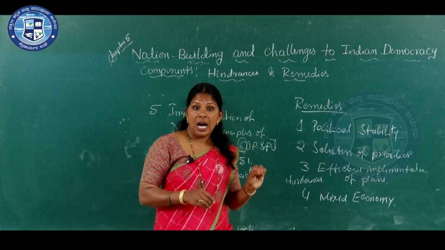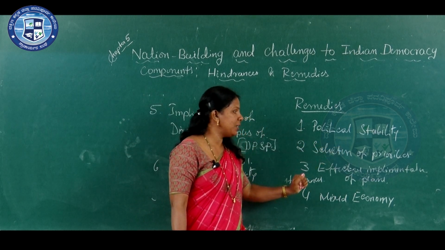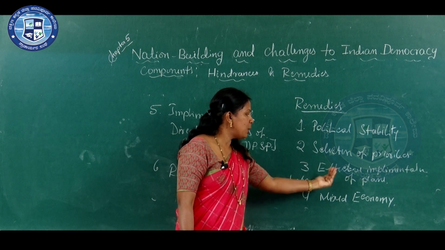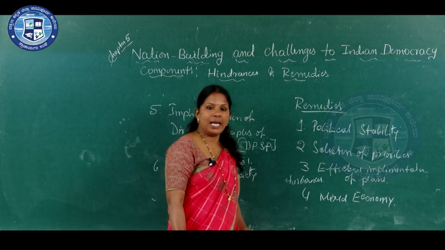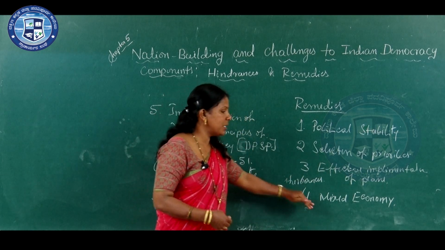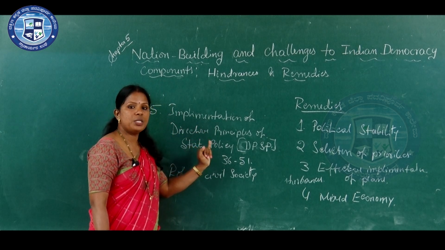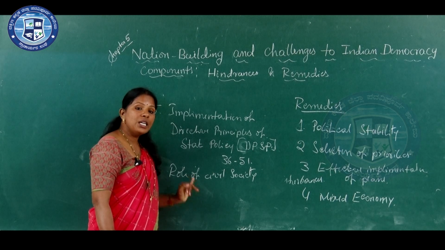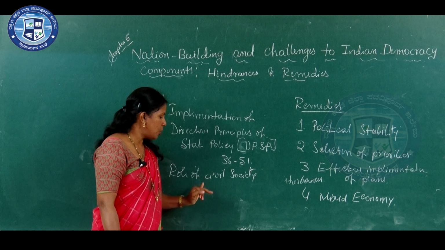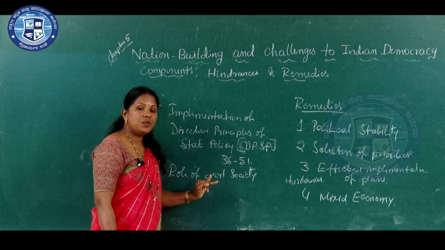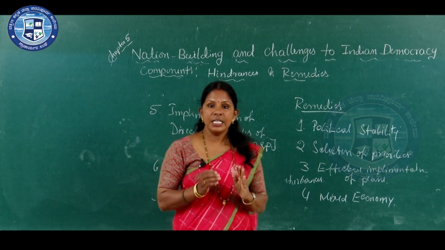If we adopt all such remedies, if we establish political stability, if we select the priorities, if there is effective implementation of the plans, if we adopt the mixed economy and effective implementation of directive principles of state policy, and if there is an effective role of civil society organizations, then development is possible.